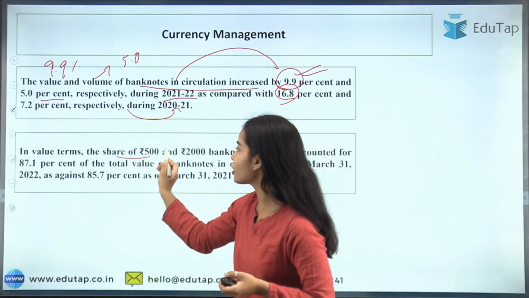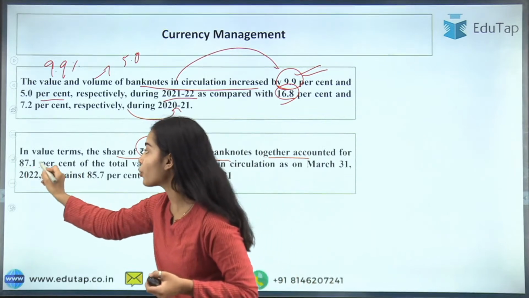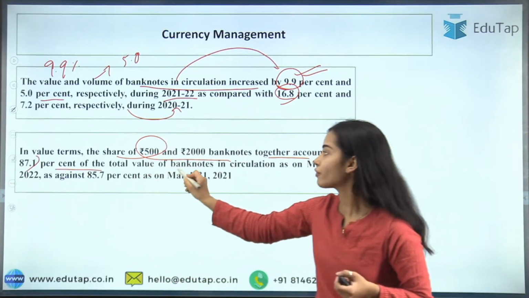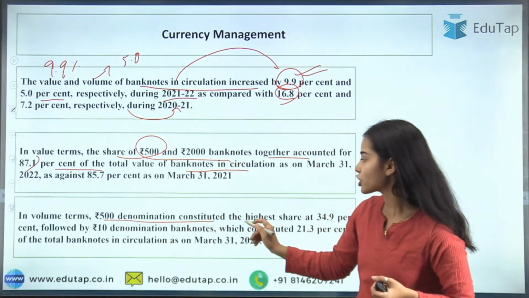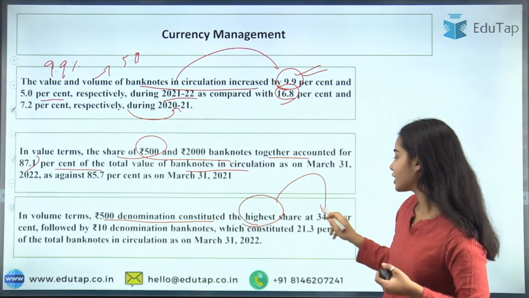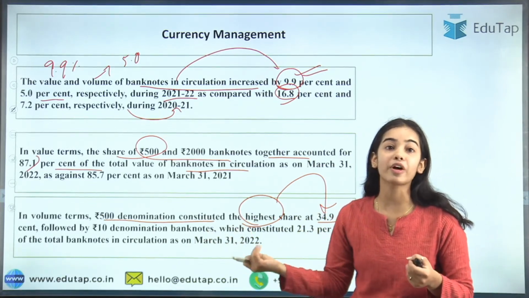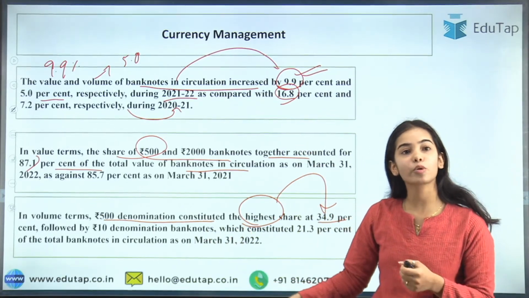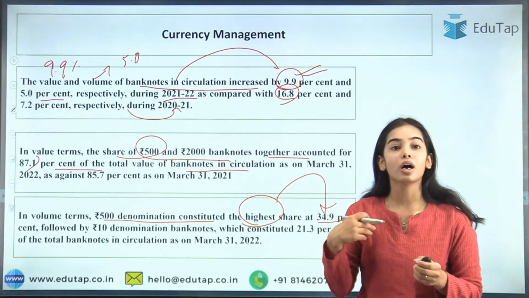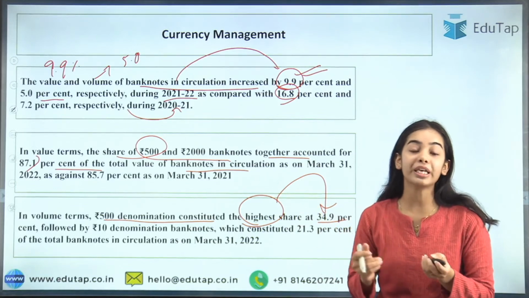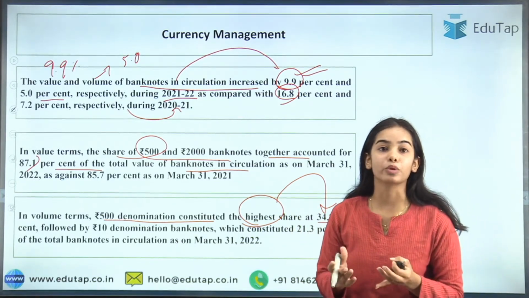In value terms, the share of 500 and 2000 banknotes together accounted for 87.1% of the total value of the banknotes. In volume terms, the 500 denomination constituted the highest share at 34.9%. So in volume, the transactions were happening mostly through 500. These are the data points, and the PDF will be provided. You can easily remember it. I will try to make you understand what was talked about in the whole annual report.